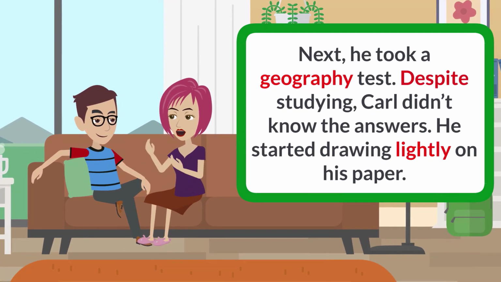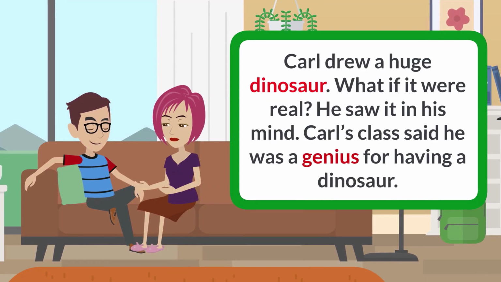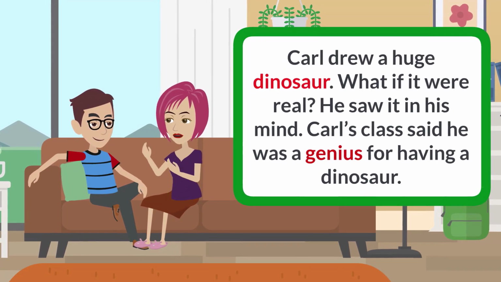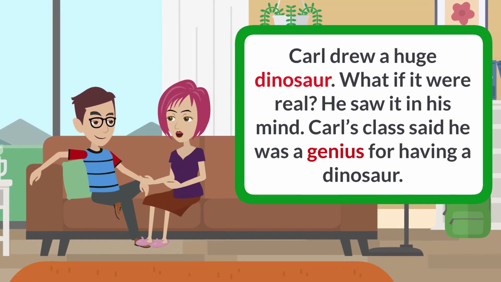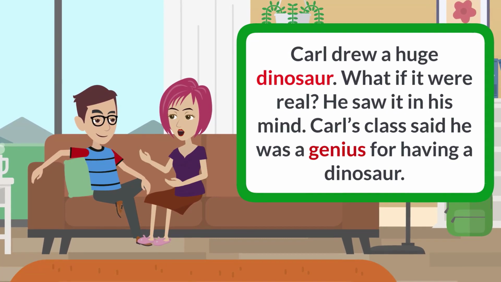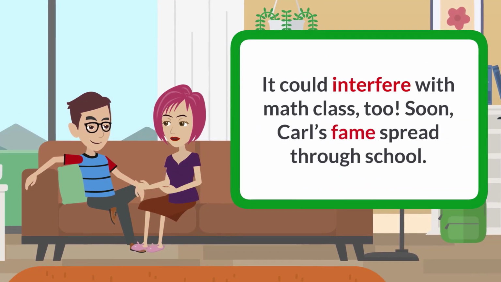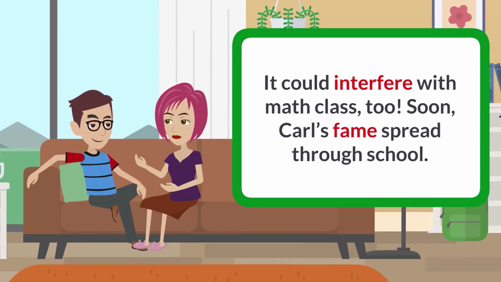He started drawing lightly on his paper. Carl drew a huge dinosaur. What if it were real? He saw it in his mind. Carl's class said he was a genius for having a dinosaur. It could interfere with math class too.